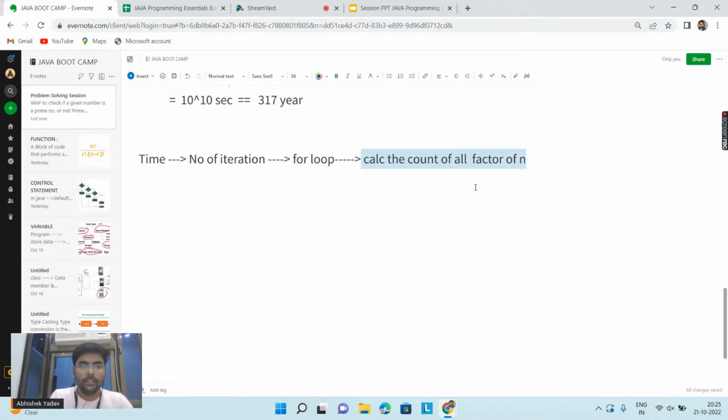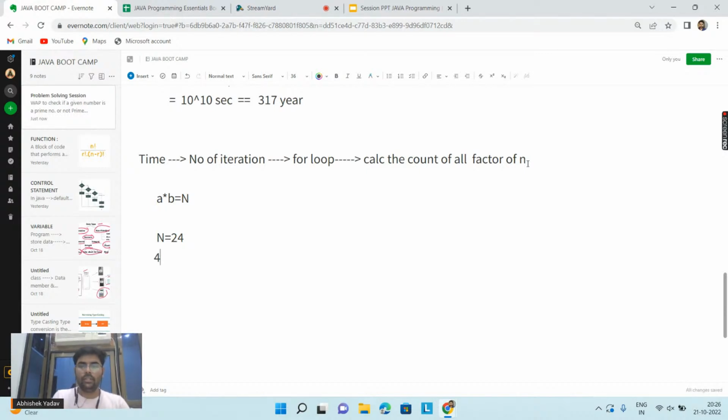Let's see now. Guys, if I write one line here, a into b is equal to n, and let's suppose the value of n is 24, and I know one factor of n, let's suppose the factor is 4.